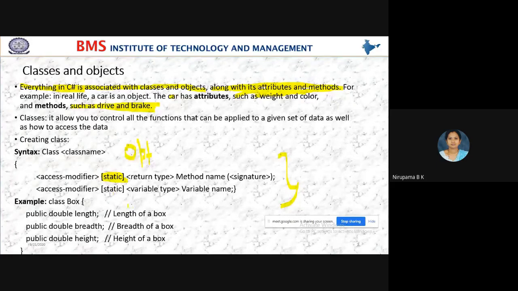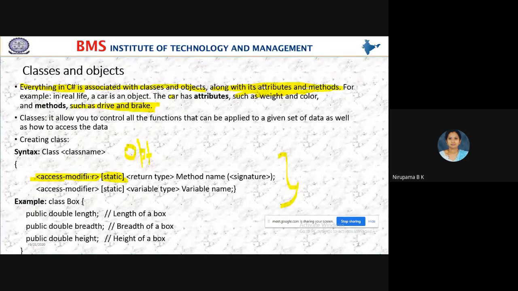Yes, students, listening? Whatever you write in the syntax within a square bracket, that is optional. And whatever you write within the angle bracket, that is mandatory or compulsory. Getting it, students?